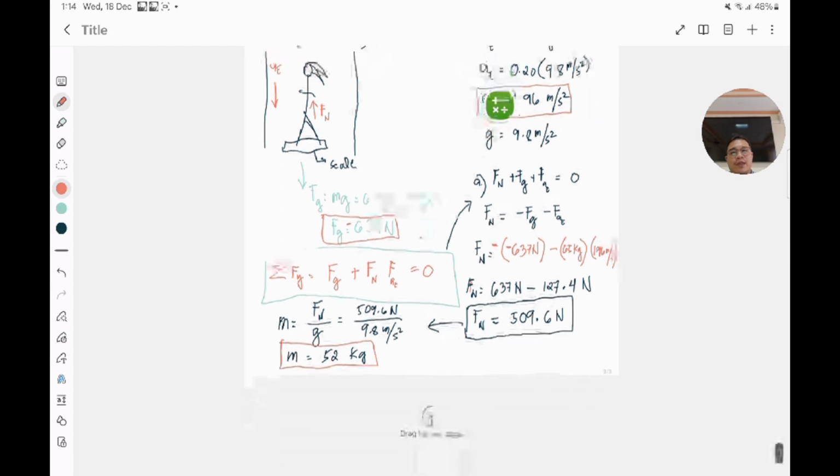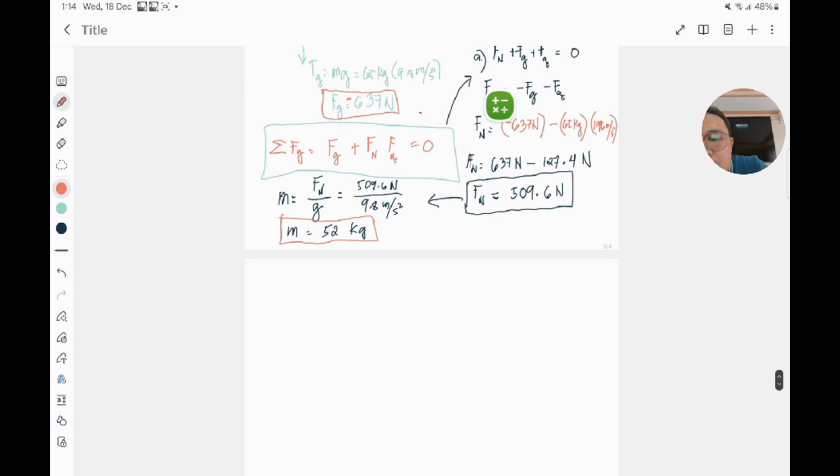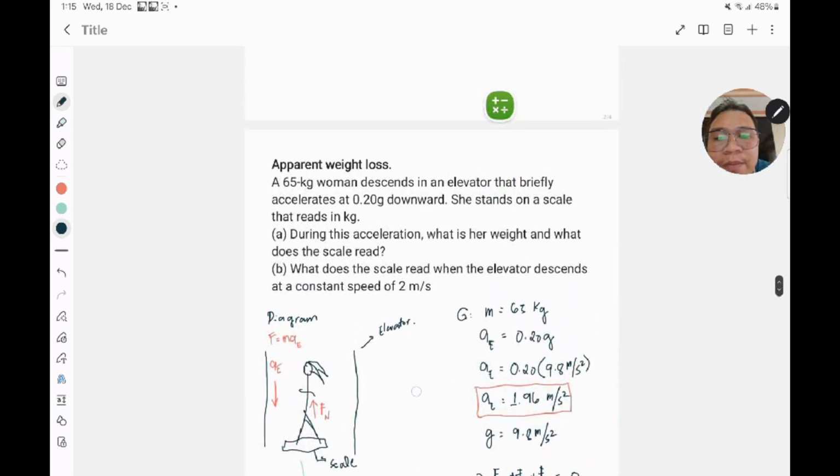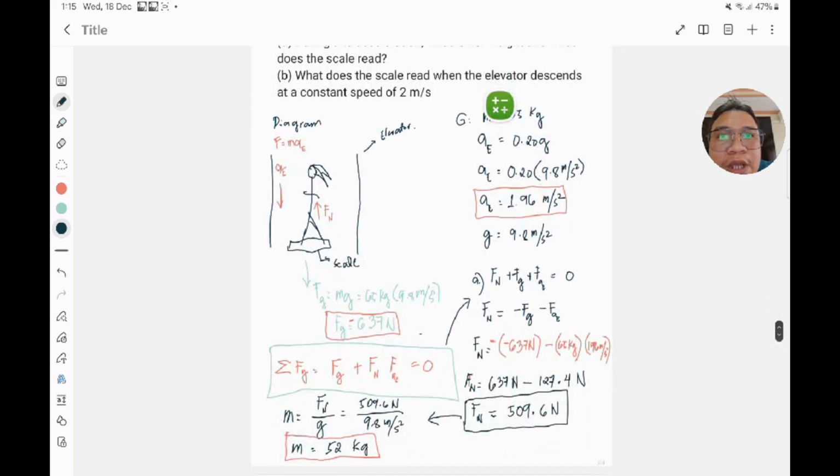Now what if, for letter B, you are asked what if the elevator was not actually moving with a constant acceleration, but instead it's moving at a constant velocity? Because according to the problem here, what does the scale read when the elevator descends at a constant speed of 2 meters per second?